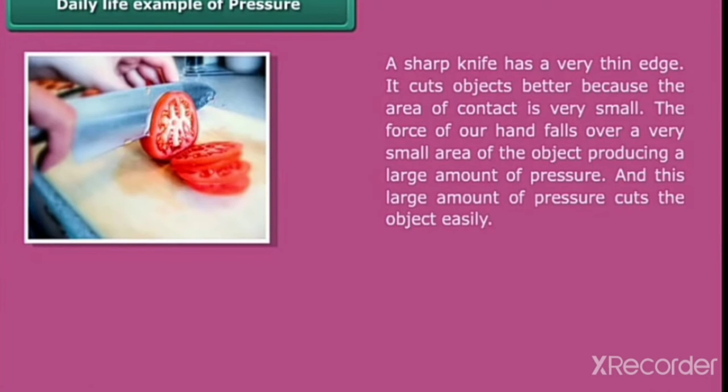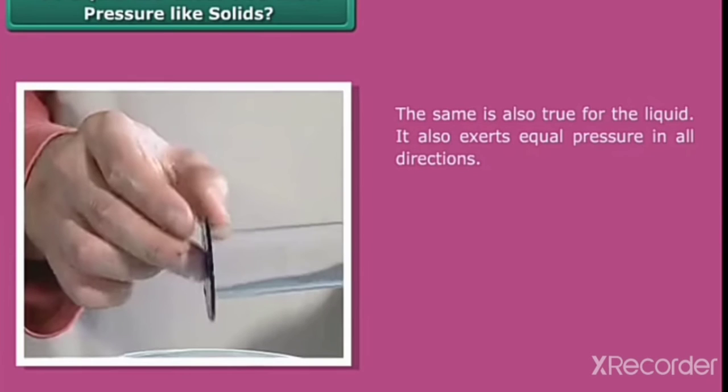One more example of pressure. A sharp knife has a very thin edge. It cuts the object better because the area of contact is very small. The force of our hand falls over a very small area of the object, producing a large amount of pressure, and this large amount of pressure cuts the object very easily.